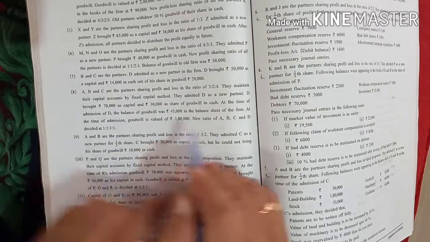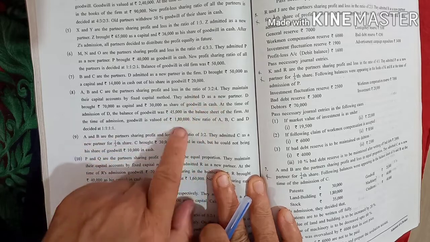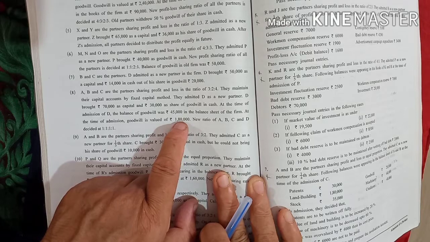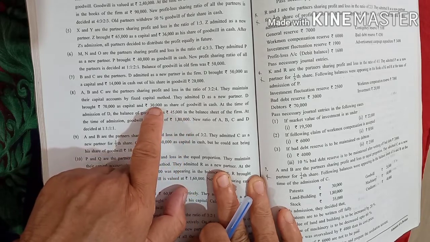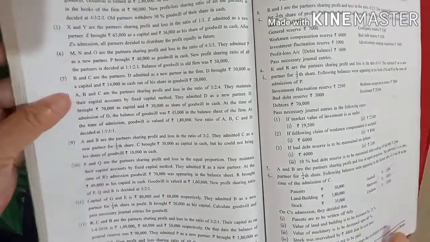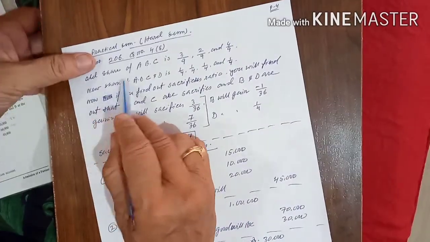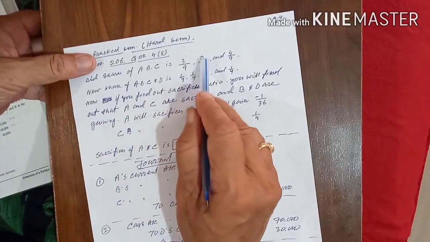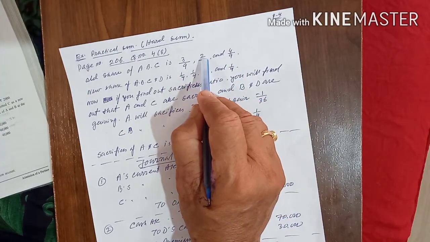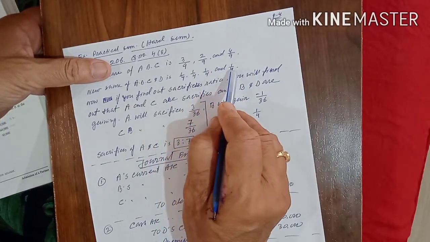Here you can understand, 1,80,000 is the firm's goodwill, and D is getting 1/4 of 1,80,000, which comes to 45,000. But out of that, he is giving 30,000 in cash, which means he is not giving cash for 15,000. That is the thing you have to understand. Here, the old share of A, B, C is 3/9, 2/9, 4/9, that is 3:2:4, and the new share is 1/4, 1/4, 1/4, 1/4.